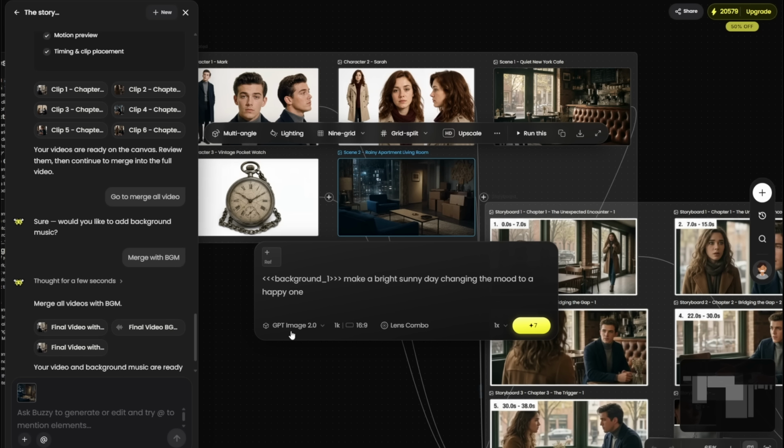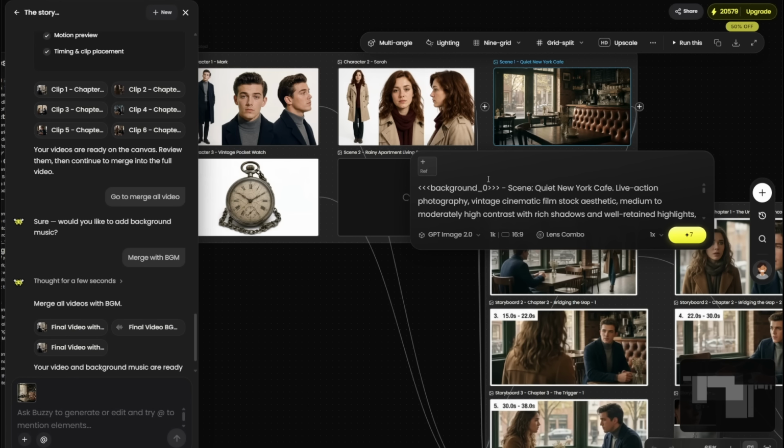Okay, so GPT image, we're fine with all that. Lens combo is still fine, so let's go ahead and do that. And for this one, let's do this. I mean, it's the lighting I like. Now what I want to do is put the camera angle, because I want to pan it maybe 180 degrees from left to right.